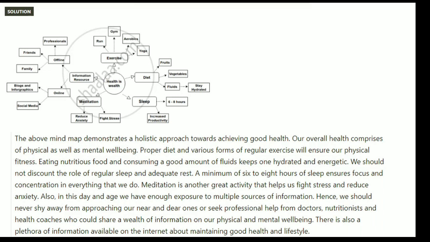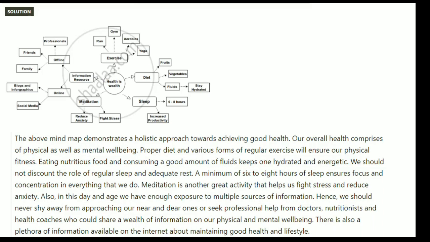Also, in this day and age, we have enough exposure to multiple sources of information. Hence, we should never shy away from approaching our near and dear ones or seek professional help from doctors, nutritionists, and health coaches who could share a wealth of information on our physical and mental well being. There is also a plethora of information available on the internet about maintaining good health and lifestyle.